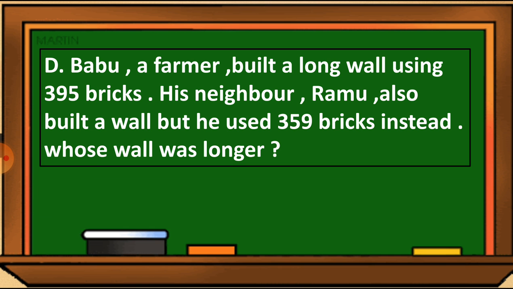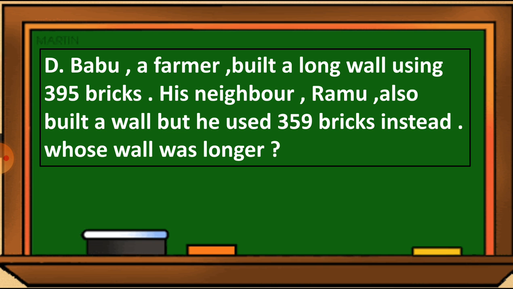Babu, a farmer, built a long wall using 395 bricks. His neighbor Ramu also built a wall, but he used 359 bricks instead of 395. So our question is, whose wall was longer?